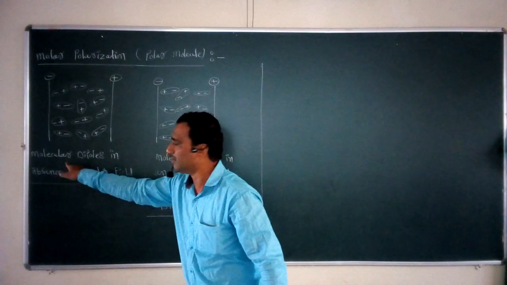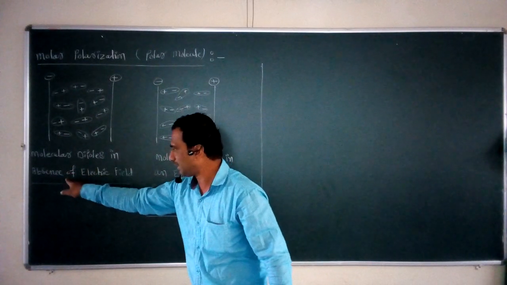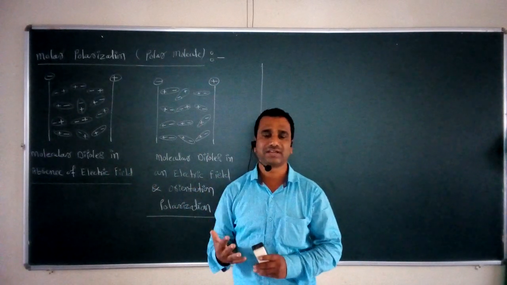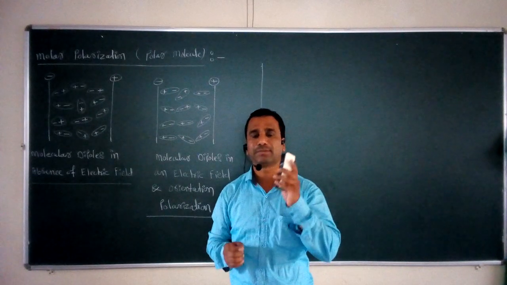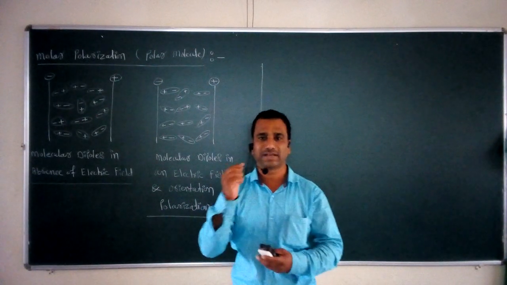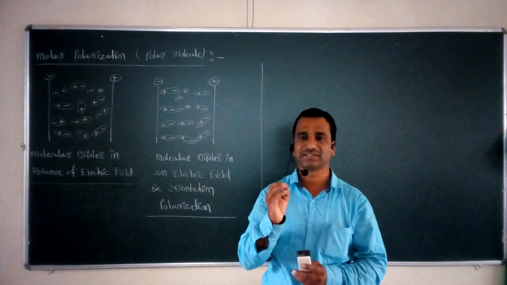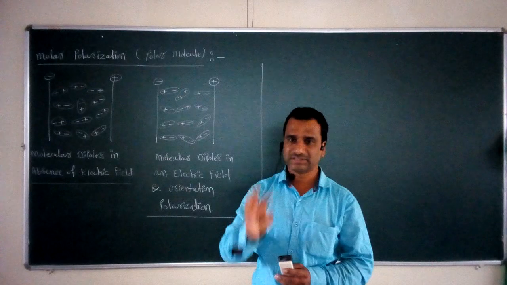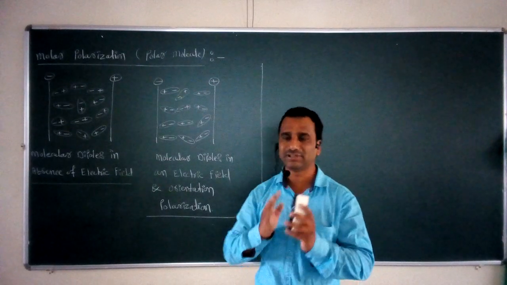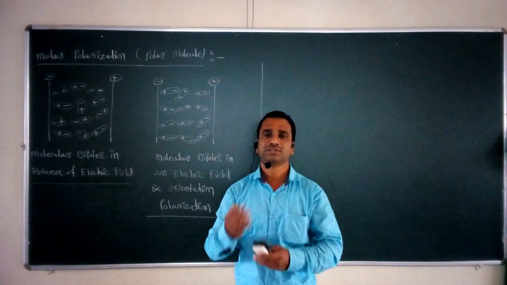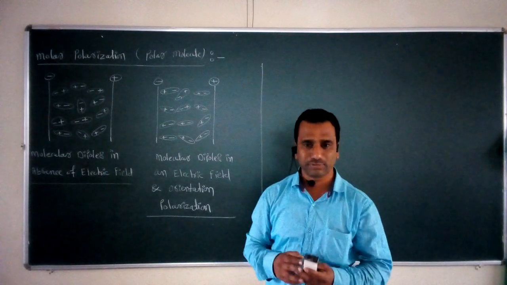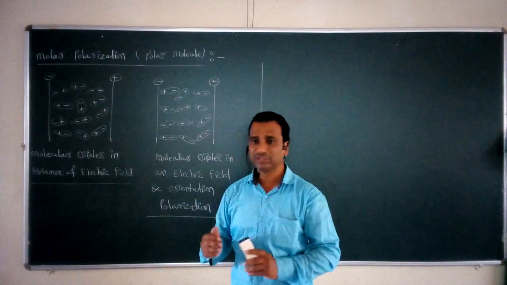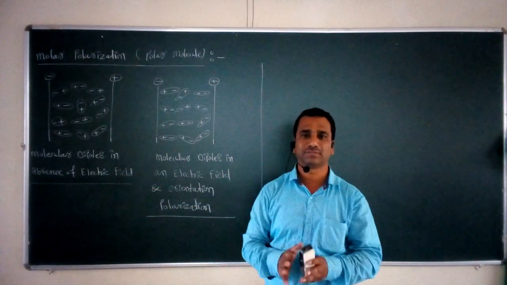First of all, if we look toward figure A, what is this figure A? This is nothing but the molecular dipoles in the absence of an electric field. We know that the molecule of our today's concern is a polar molecule. So, we know that the polar molecule already has some polarity, which means it has a polar nature, and that's why that molecule has molecular dipoles. The molecular dipoles are present in a polar molecule. So, what happens when we consider such a polar molecule containing these molecular dipoles in the absence of the electric field?